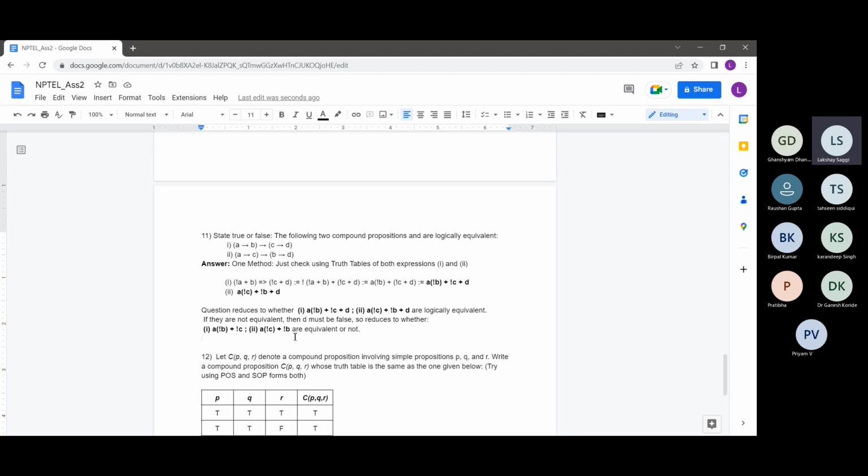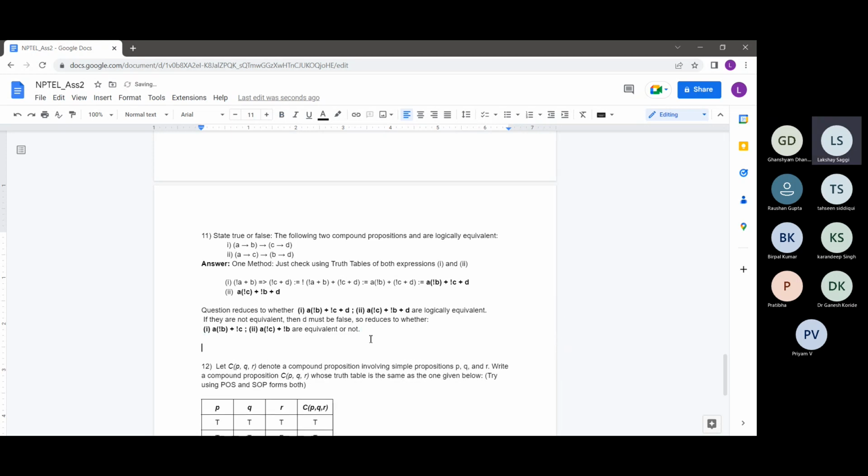So for this, how can I directly say whether they are equivalent or not? Maybe let's just take the value of A. Suppose the value of A was false. So both A B bar and A C bar would be 0, right? And at that point, the first value only depends on C bar, and here it depends on B bar. So are you guys following?